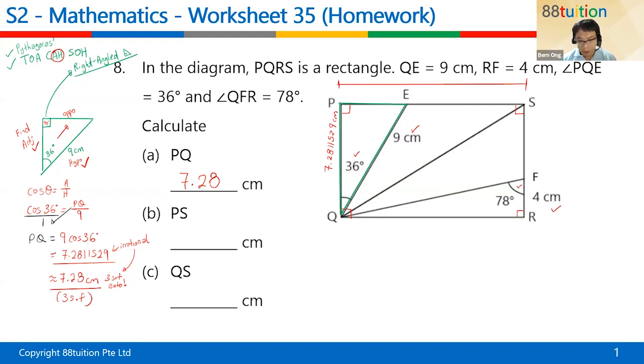What should I do? Sometimes, children, don't go and focus on the top. You go and look around. Can you see that? I got this triangle below, and this triangle below seems to have a lot of information also. Can you see or not? So now let me focus on this red color right angle triangle. Why do I want to focus on this red color? Do you know that this length is actually the same length as your QR? QR is the same as PS, because they are the length of a rectangle.